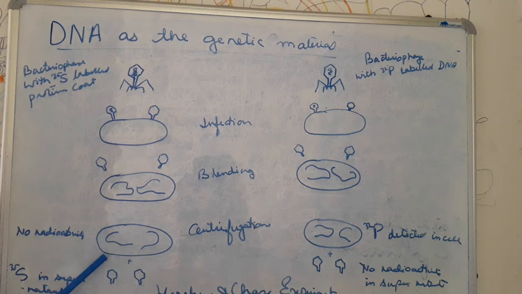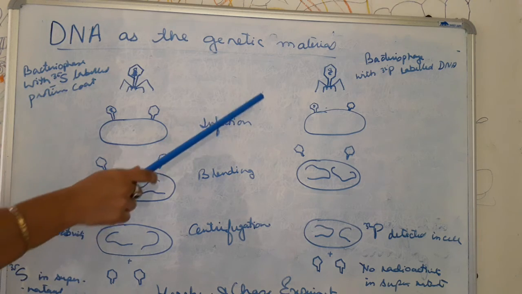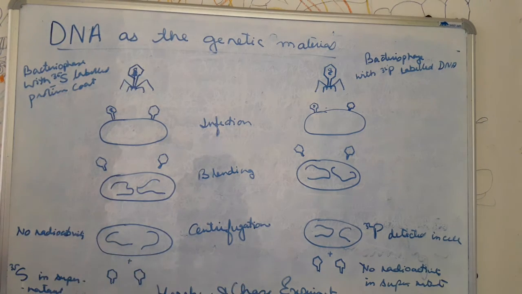That's why the bacteriophages observed after this did not contain any trace of sulfur, because DNA is not carrying the sulfur. But in the culture where DNA was labeled, all the progenies contained the radioactive phosphorus. So this clearly indicated that DNA is the genetic material and not the protein.